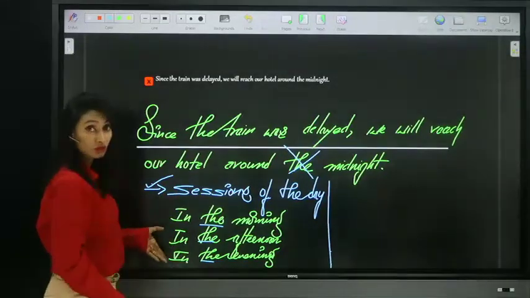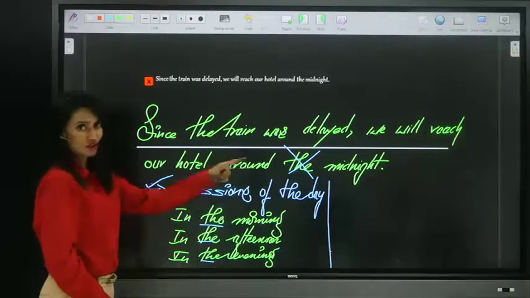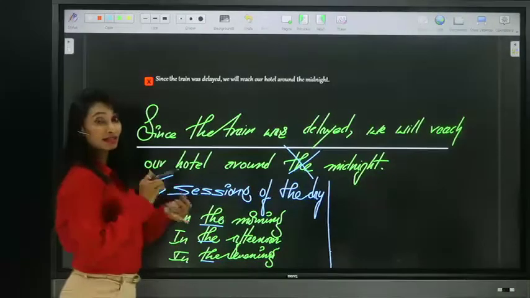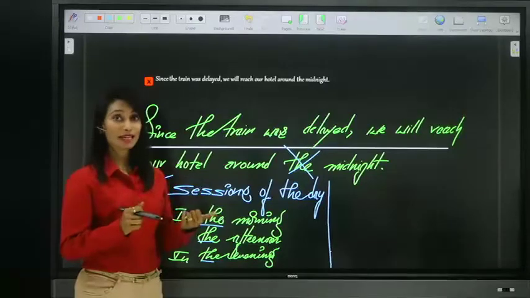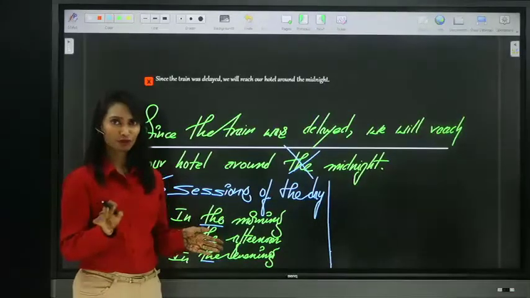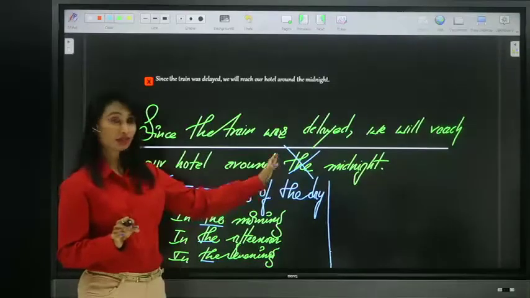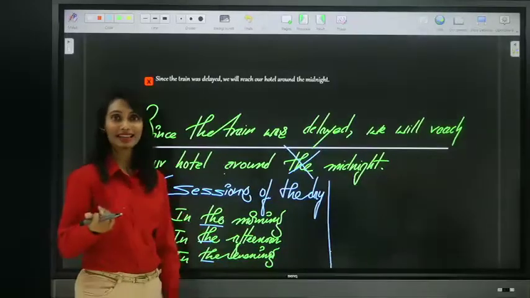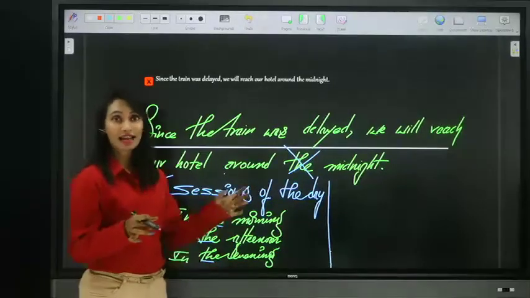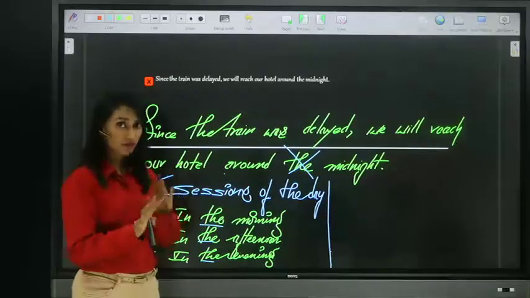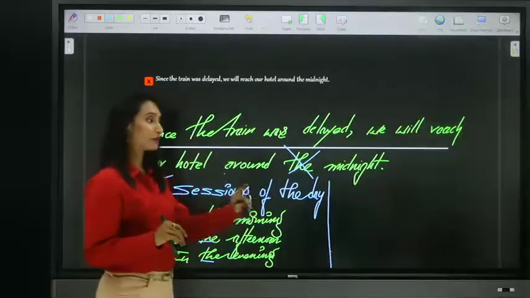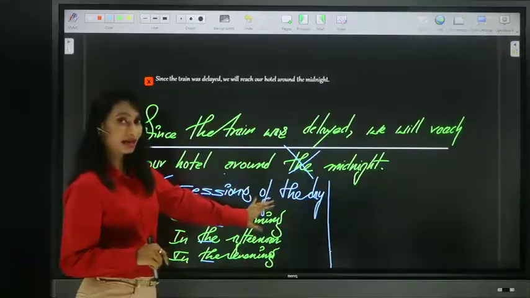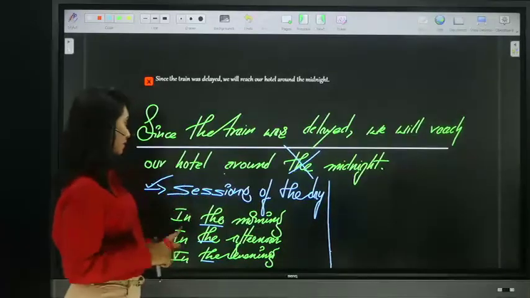You can take it as one more usage of definite article the and omission of articles. We can never use articles before words like sunrise, sunset, dawn, dusk, midday, midnight, night. So around midnight, at night, at sunrise, at sunset, at dawn, at dusk, not at the dawn, at the dusk. Unless we specify a particular thing, we do not generally place article before them. So do remember, we can never use article before those words, but we can use articles before the sessions of the day. Please make a note of these.